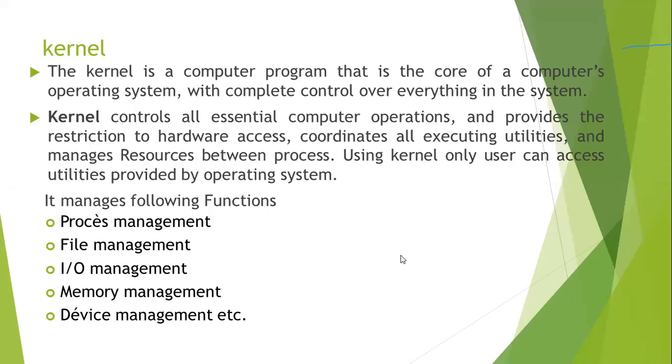Kernel controls all essential computer operations, restricts hardware access, coordinates all executing utilities and manages resources between the processes. Using the kernel only, the user can access the utilities provided by the operating system. The heart of the operating system is called the kernel.